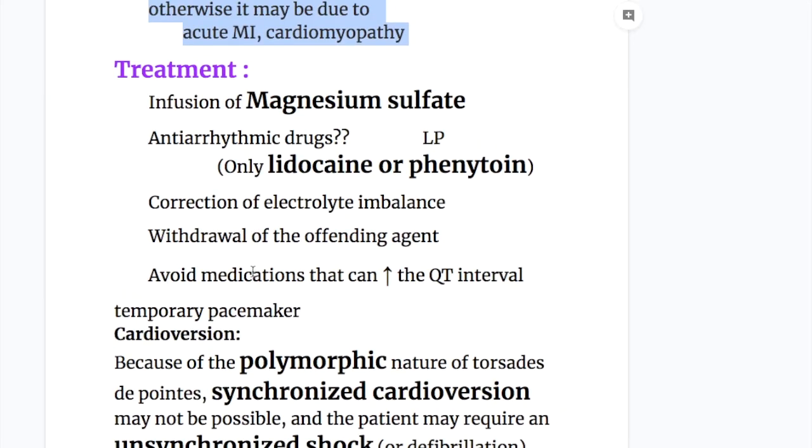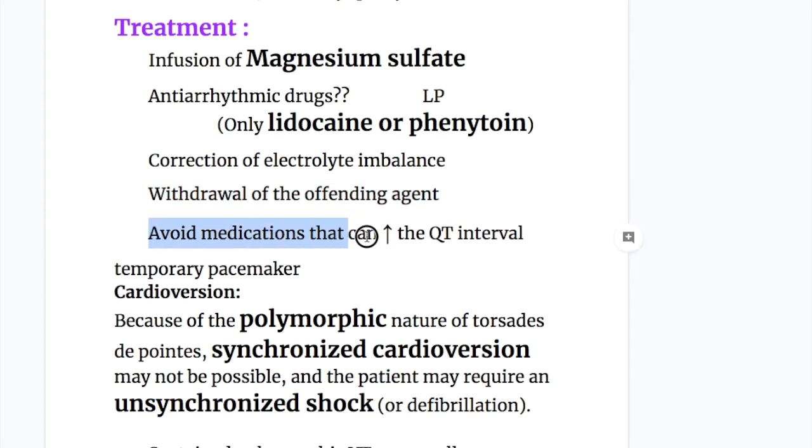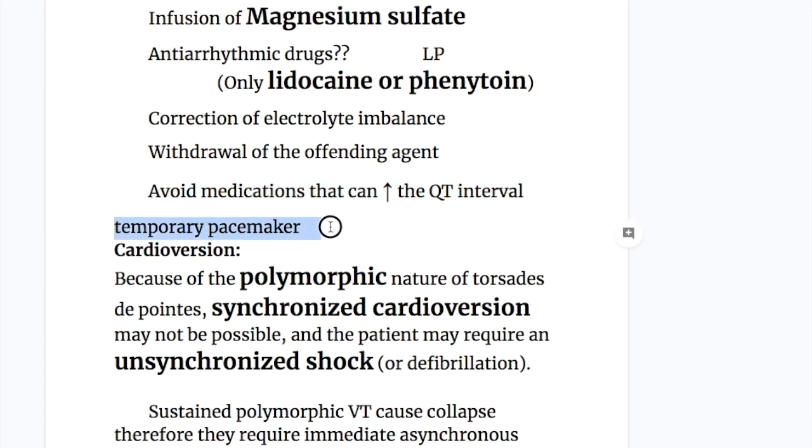Treatment of torsade. Number 1, infusion of magnesium sulfate. Number 2, antiarrhythmic drugs. Which antiarrhythmic drug? Lidocaine or phenytoin may be used to treat Torsade de Pointes. Why? Because they do not increase the QT interval. Number 3, correction of electrolyte imbalance, withdrawal of the offending agent, and avoiding medication that can increase the QT interval. A temporary pacemaker can also be used.